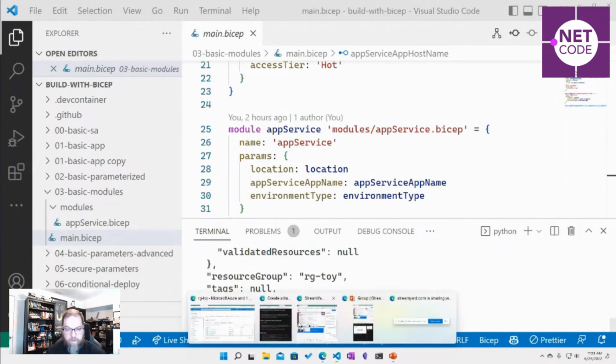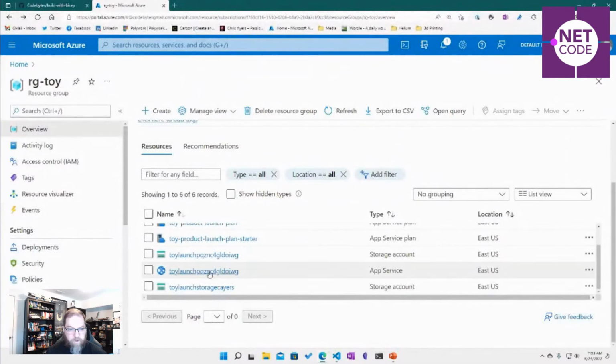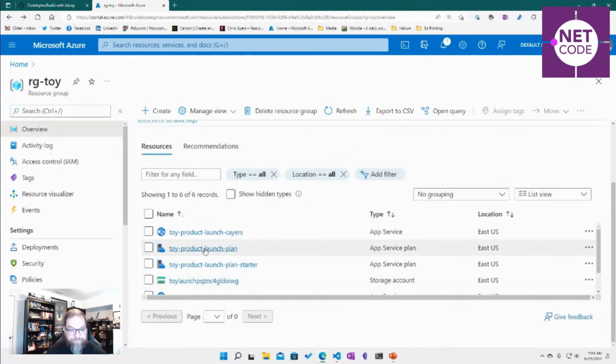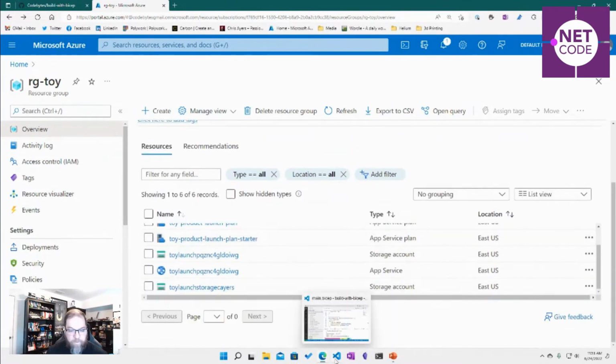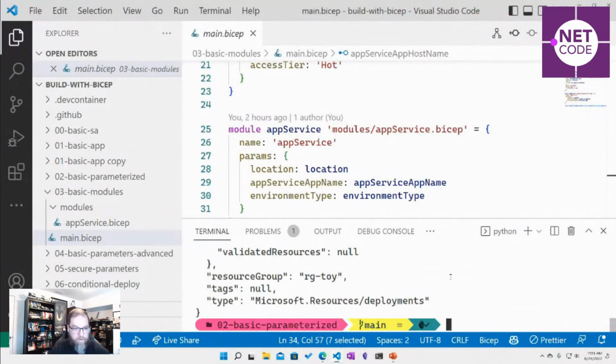Go back up and look. We still have those. Let's refresh that. We don't have multiple copies of things with these unique strings. They're all the same. Well, let's take a look about how the modules work a little bit more.